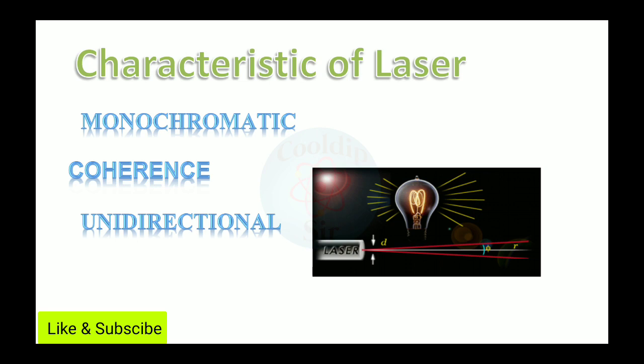But when we switch on the laser, it gives light in only a single particular direction. That property defines that the laser is unidirectional. It means it cannot spread like white light or LED light. It can travel in only a single direction. That is also a property of the laser.